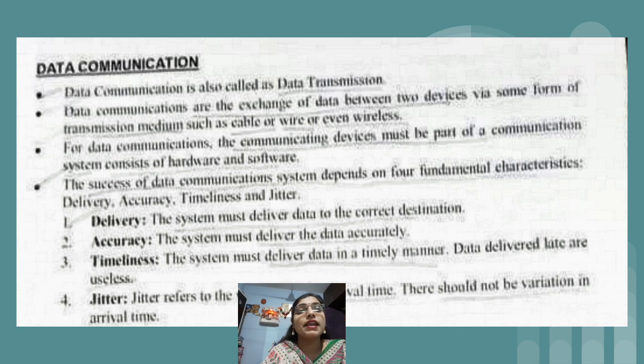And the fourth characteristic is jitter. Jitter means, you can take a simple example: sometimes we are browsing some web pages, or watching some movies on YouTube, and if there is a network issue, then some round circle like buffering occurs. That is called jitter. In simple words, jitter is nothing but uneven delay.